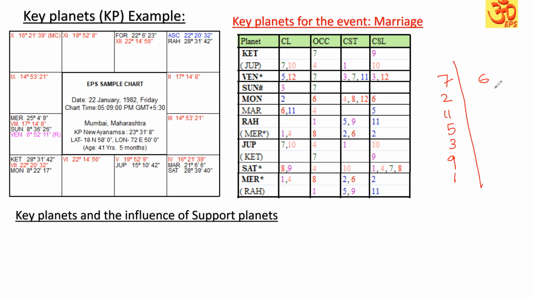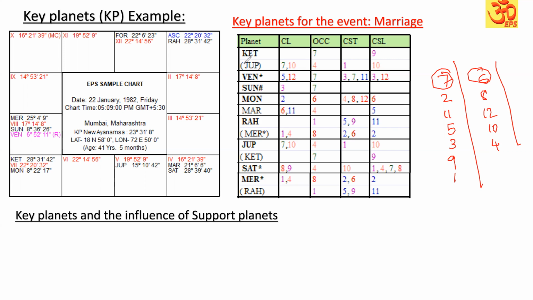On the unfavorable side, apart from the 6th house, the 8th house, 12th house, 10th house and 4th house come under the unfavorable. These are the two groupings, favorable and unfavorable. For all the other events, what the favorable houses and unfavorable houses are, I will explain in a different lesson. Now, let us focus on the key planets.